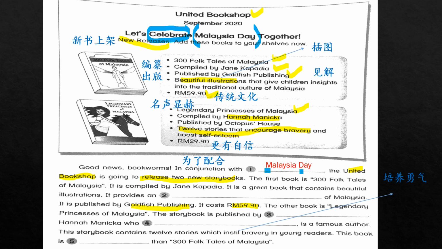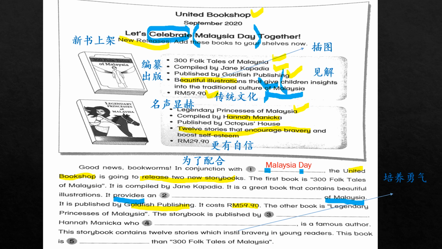This is the name. Right, the United Bookshop is going to release 2 new storybooks. The first book is 300 Folktales of Malaysia. It is compiled by Jane Kapadia. It is a great storybook that contains beautiful illustrations. Now, it provides an. Now, provides means to give. So the keyword is here. Provide, give. So it provides of Malaysia. There's another clue here. Okay, so we know the answer should be somewhere here.